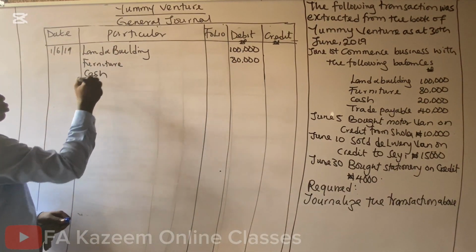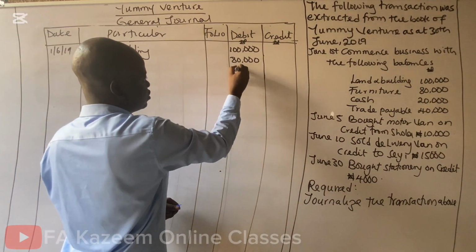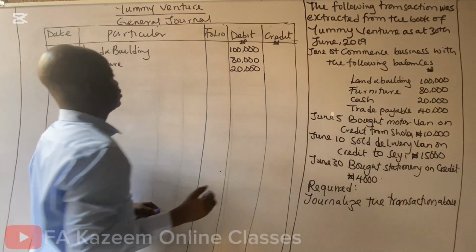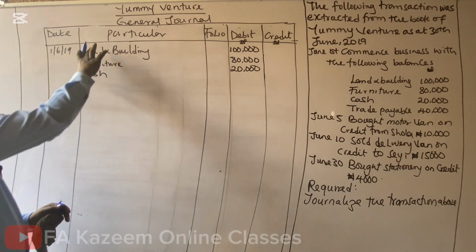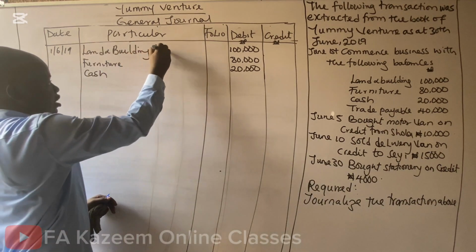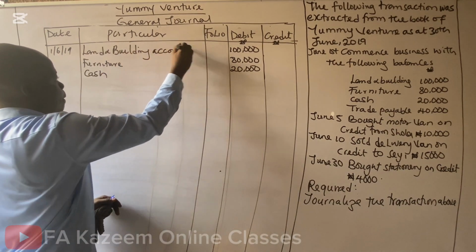Cash, 20,000. Now, these three are assets. And the rule is that the debit entry must come first before the credit entry in general journal. The debit entry must come first before the credit entry. Now, this is asset account.